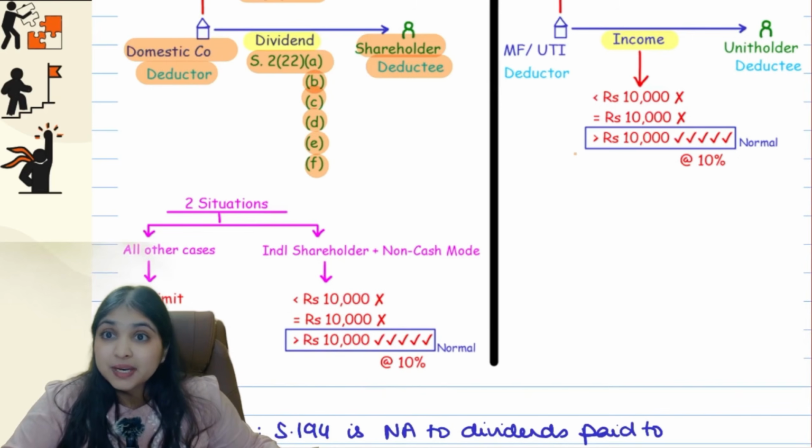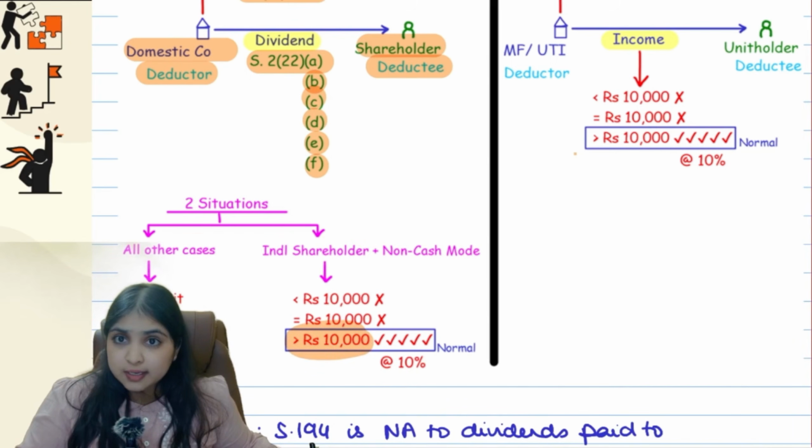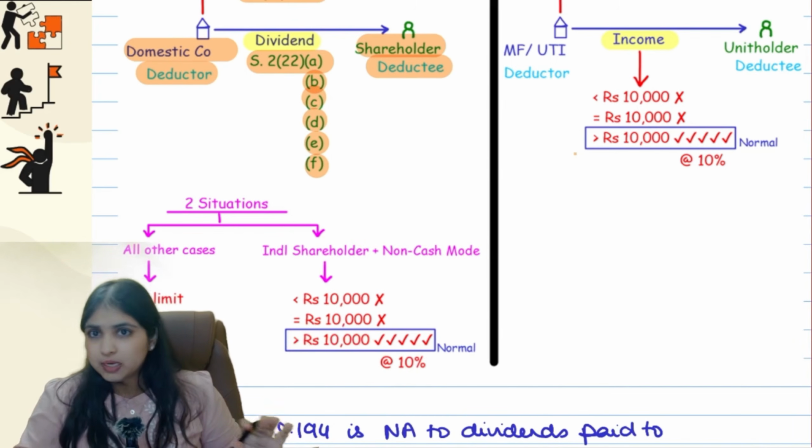If the company is making payment of dividend to an individual shareholder in non-cash mode, then the 10,000 limit will apply, which means if the dividend is up to 10,000, there will be no TDS. If the dividend is more than 10,000, then 10% TDS will apply, the normal usual limit.